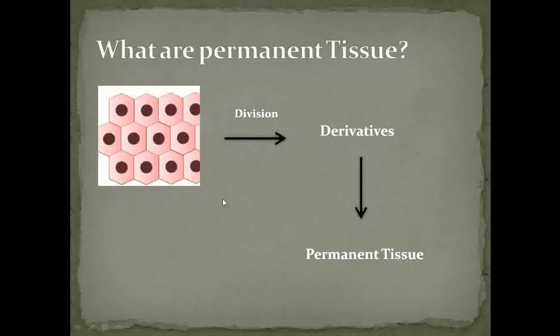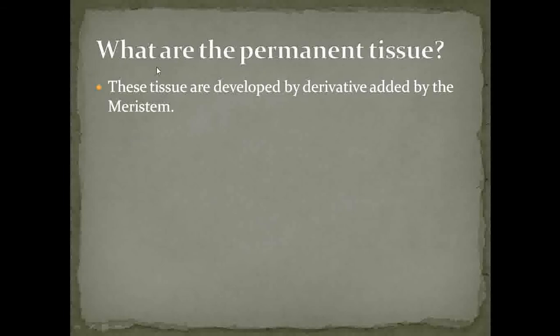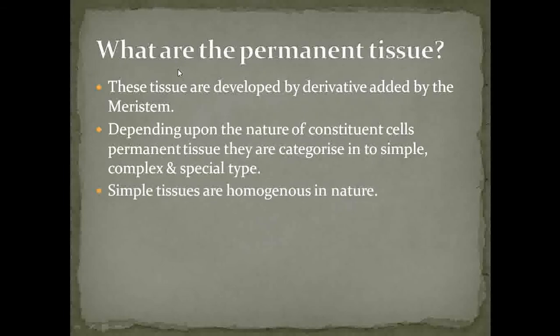So let's see what the permanent tissues are.